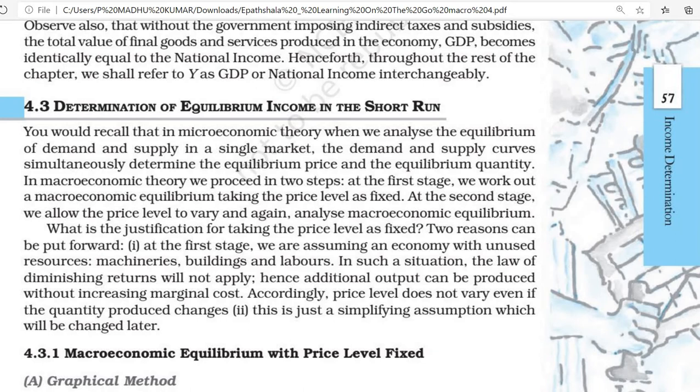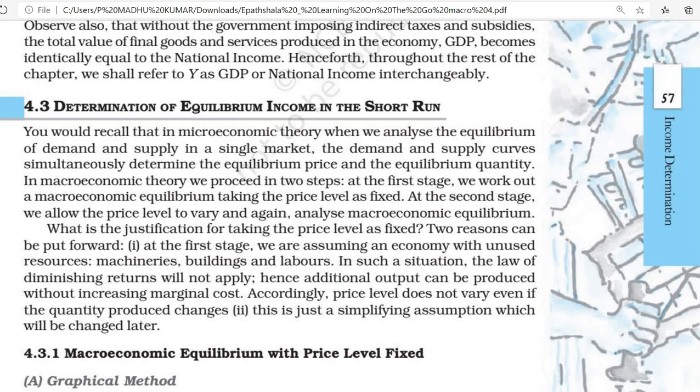In macroeconomics, there are two reasons for the justification that the price level is fixed. First, we are assuming an economy with unused resources: machineries, buildings and labor. In such a situation, the law of diminishing returns will not apply.